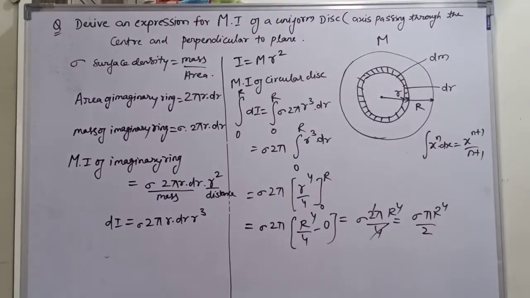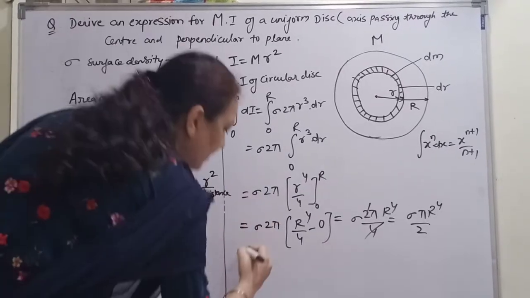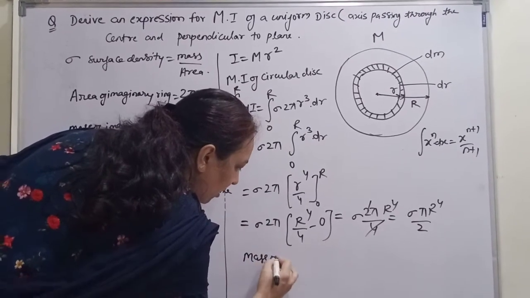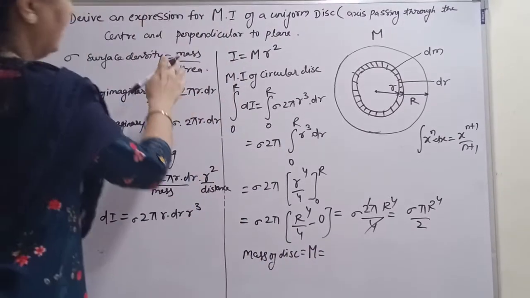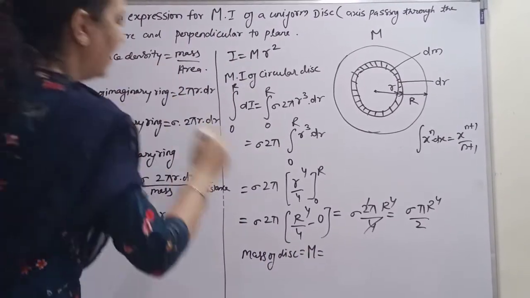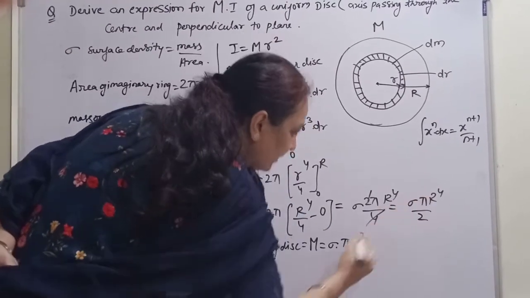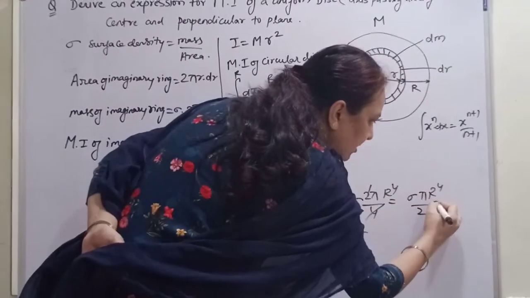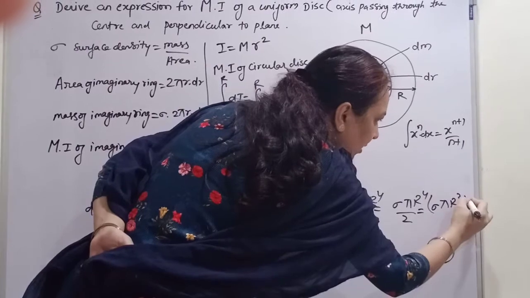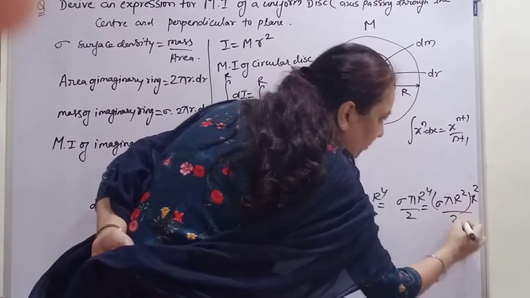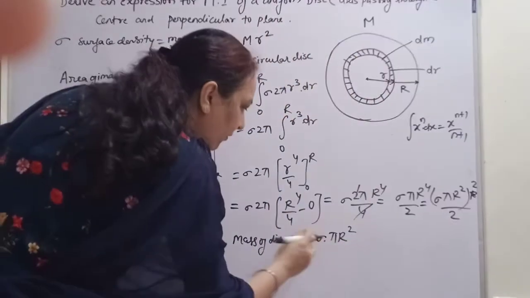Now you know very well the mass of the disc is given by M, and M is surface density into area, that is sigma into pi r square. By putting this in the equation, we rewrite it in the form of sigma pi r square into r square upon 2, where r square and r square become r4.